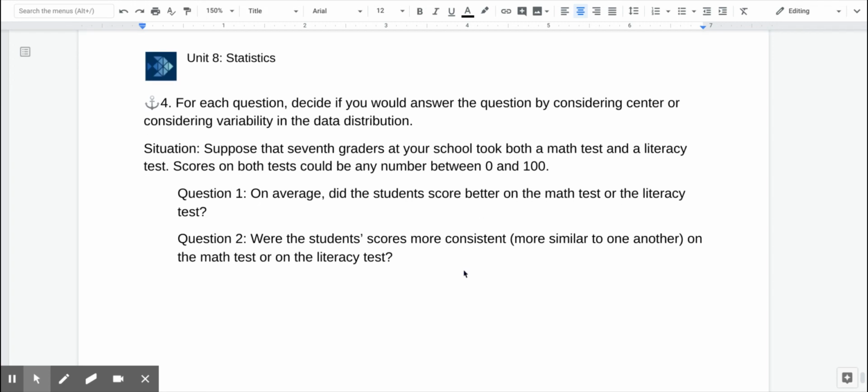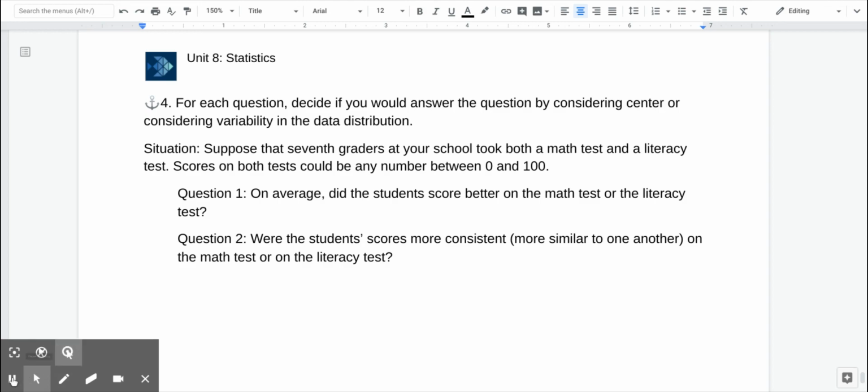Question 2, were students' scores more consistent, more similar to one another, on the math test or the literacy test? This would be one where we should consider variability. If the students' scores are spread out all over the place, from 2 all the way up to 99, that would not be very consistent because there's a lot of variability. It's very spread out. But if the students' scores were all clustered around, say, 75, that would be much more consistent.